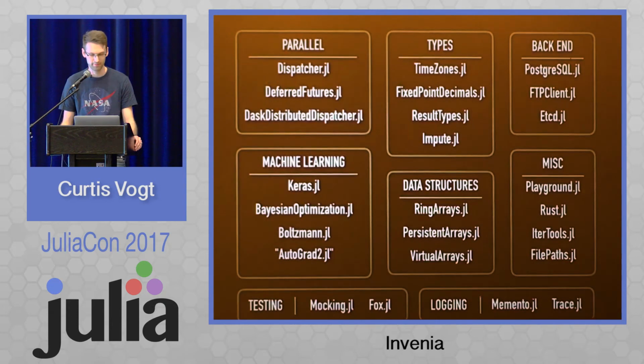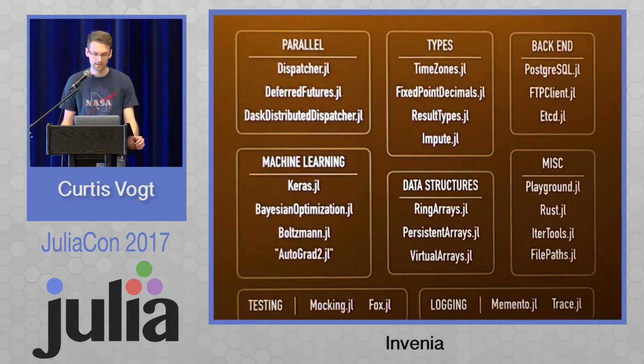I'm just going to highlight a couple of the packages listed above. Dispatcher is a tool for building and executing a computation graph given a series of dependent operations. It's similar to Python's Dask package. TimeZones.jl is Julia's time zone library. It makes use of multiple dispatch to make time zone aware arithmetic easy to work with in an intuitive way.